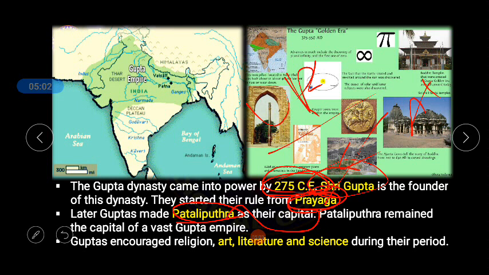The Gupta period is known for various contributions to many fields, especially religion, art, literature, science, and so many other fields during the Gupta Empire. Because of that reason, we can say the Gupta period is called the Gupta Golden Era. Here it is written because they focused more on contributions of art, literature, science, and many other aspects in the society. Because of that reason, the Gupta period is the golden era of Indian history.